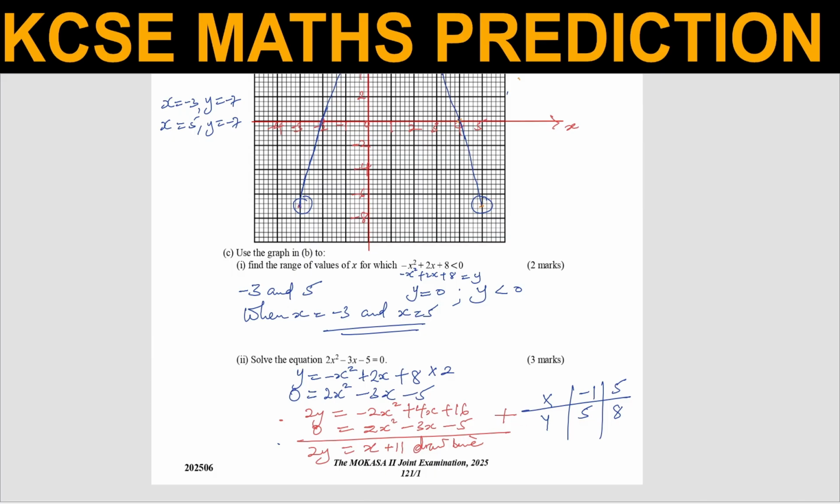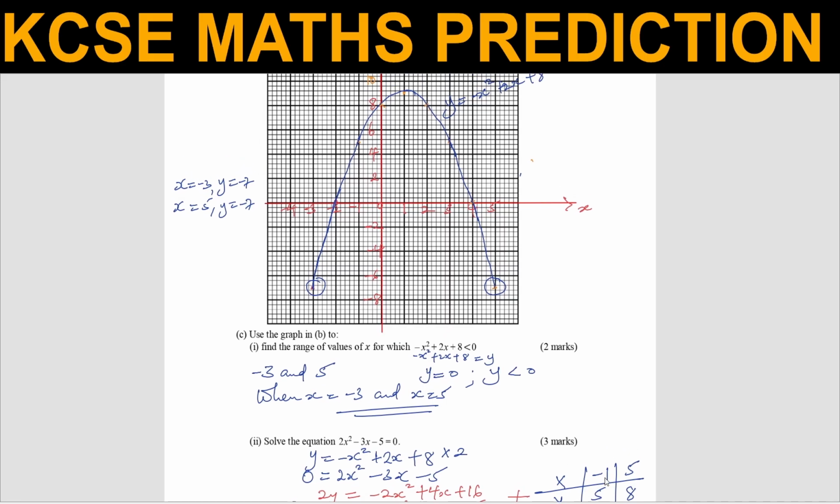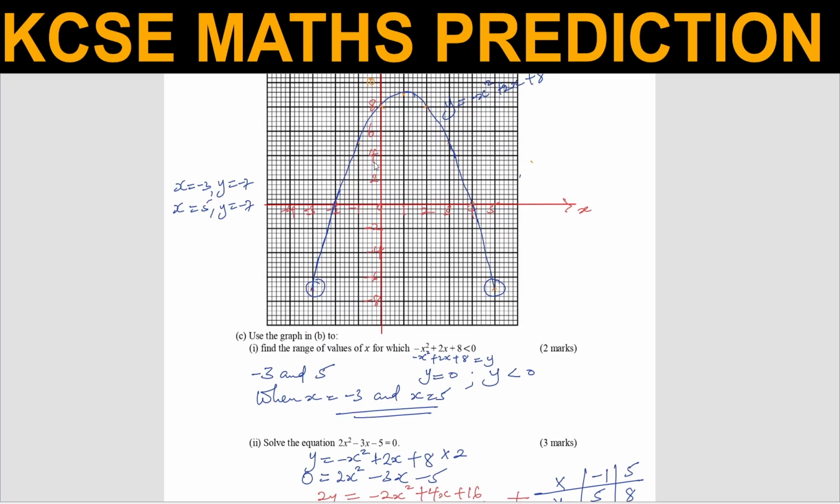So now you can plot this. These are enough to give you a straight line. So -1, 5 is there already where the curve is passing. -1, 5 is there somewhere there. And then 5, 8. 5, 8 is there. So now if you draw a straight line,